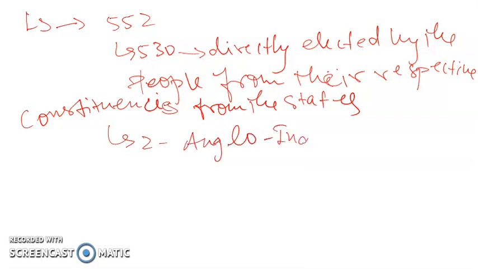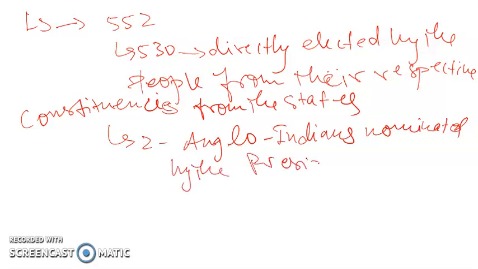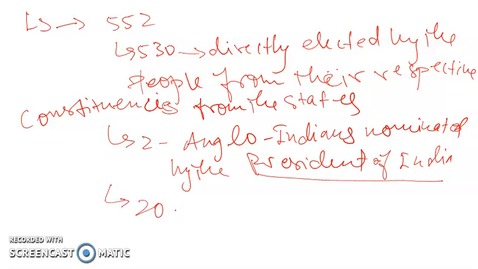Then next, two Anglo-Indians nominated by the President of India. If he feels that the Anglo-Indian community has not been adequately represented in the parliament, the President of India can nominate 2 members from the Anglo-Indian community to the Lok Sabha. And the rest, 20 representatives, are from the union territories.